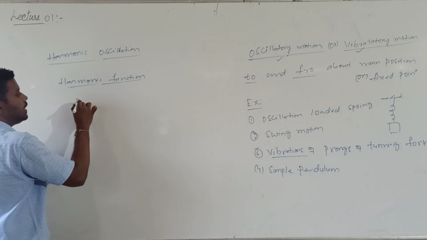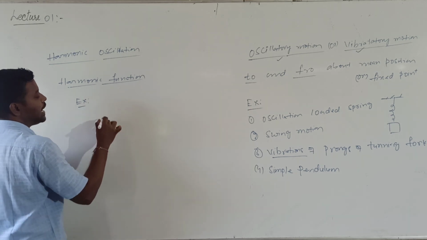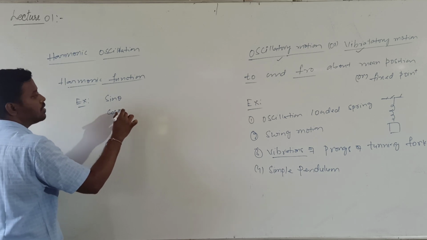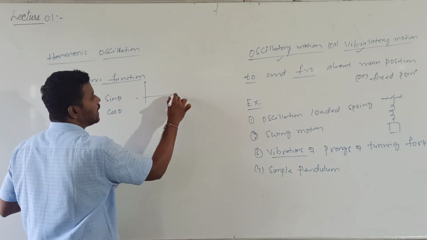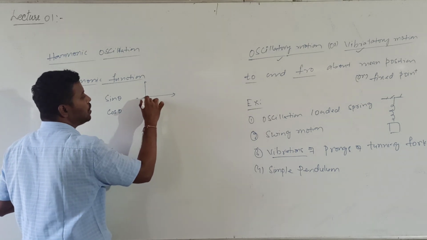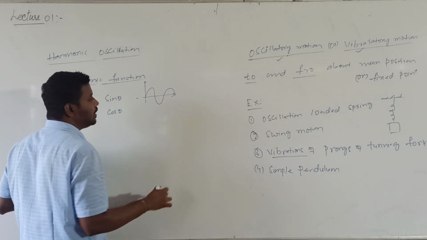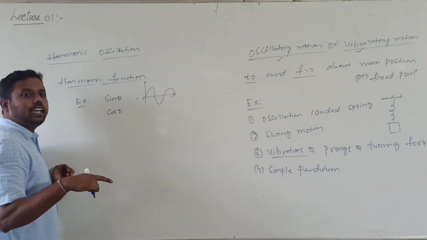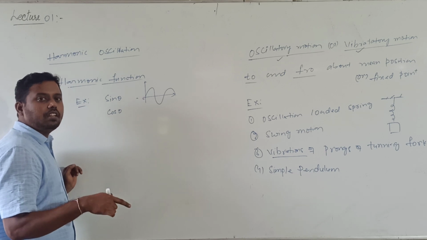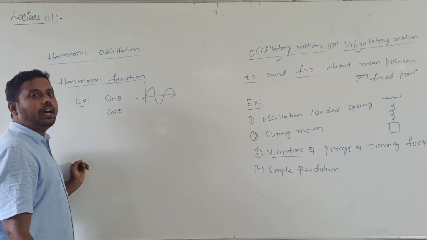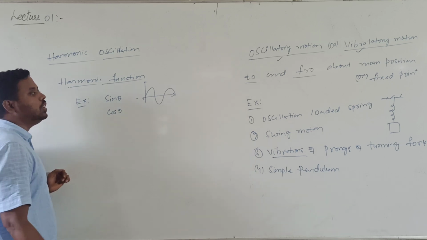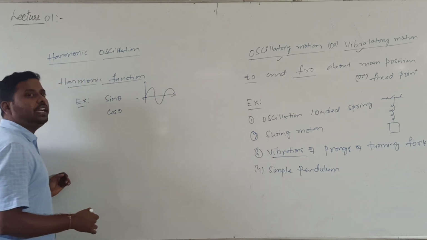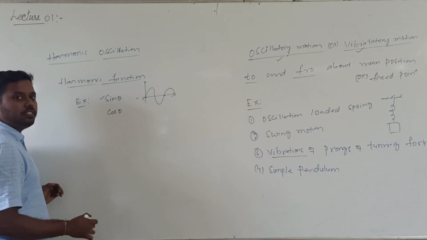The example of a harmonic function is the sine function. For example, consider sin theta, or cos theta. If I plot the sine graph, sin 0 is 0, sin 90 is 1, sin 180 is 0, sin 270 is minus 1, and sin 360 is again 0. In regular intervals of time, the function is repeating itself.